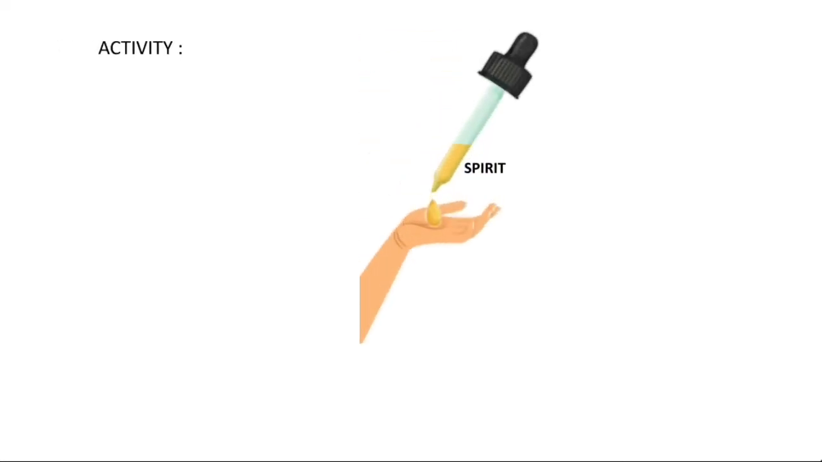Take a few drops of spirit on your palm using a dropper. Now after some time you will feel that your palm becomes cool. Why does your skin become cooler? The simple answer: spirit absorbs heat from the palm and it evaporates. In the same way, one more activity.